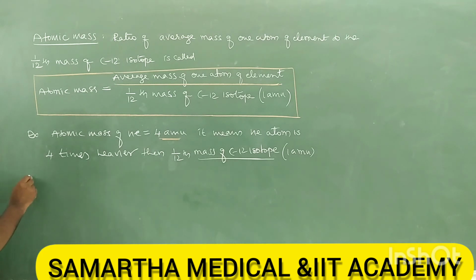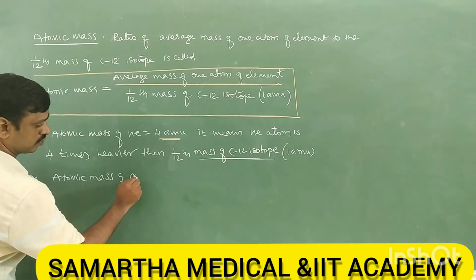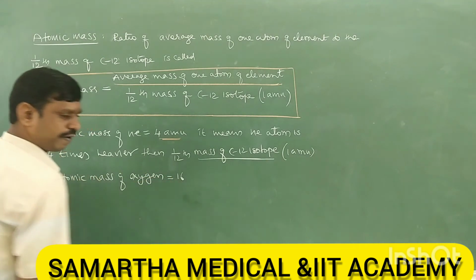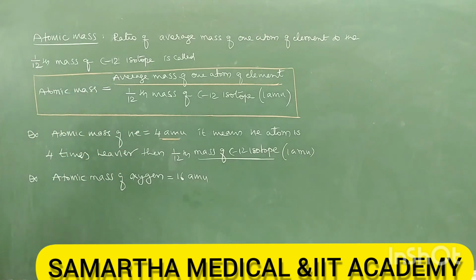Similarly, take one more example, the atomic mass of oxygen. We all know that the atomic mass of oxygen is 16, or 16 AMU. So what is the meaning of 16 AMU?